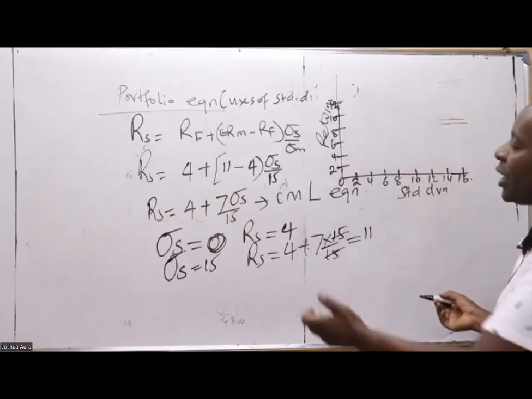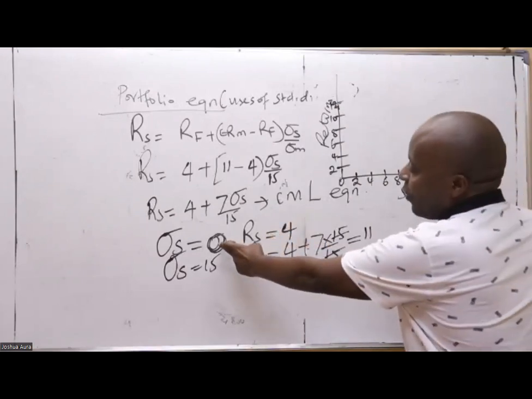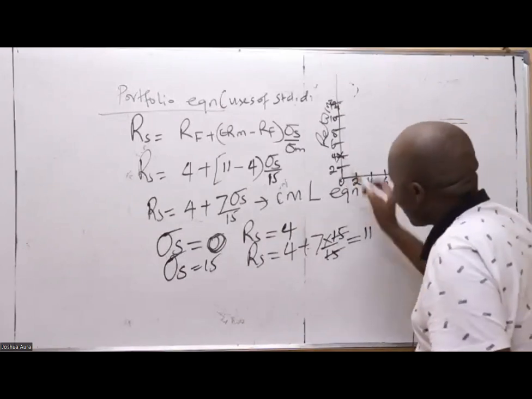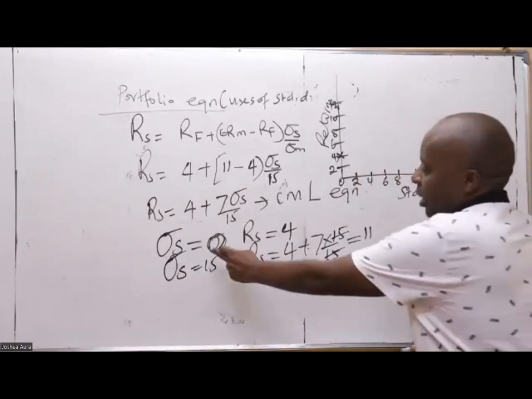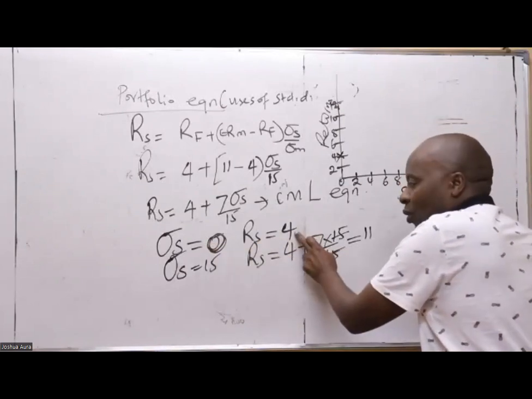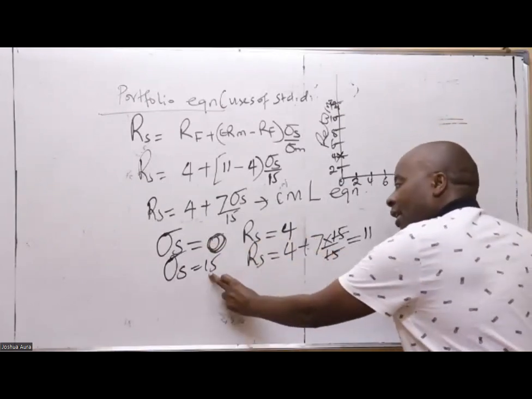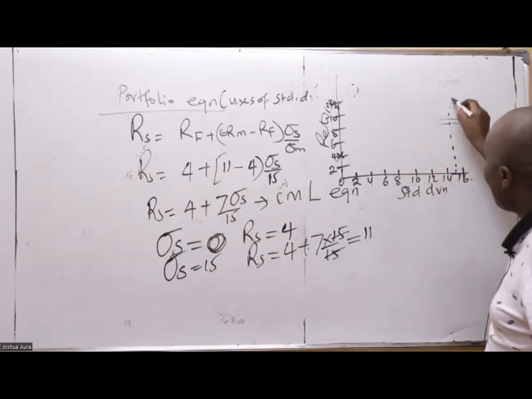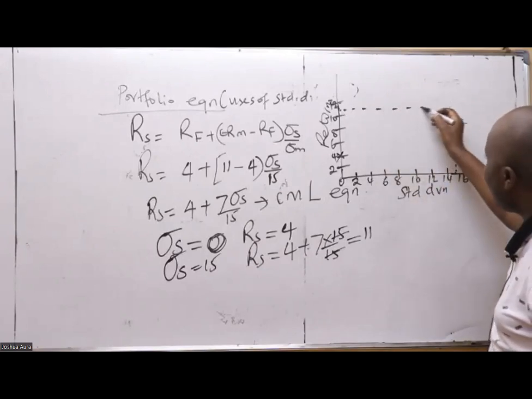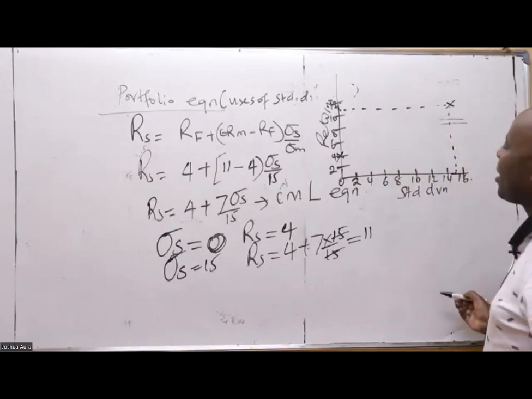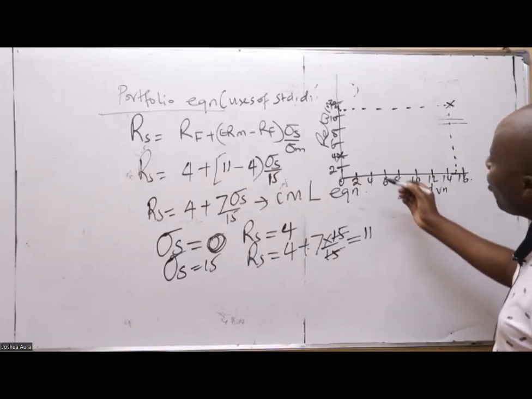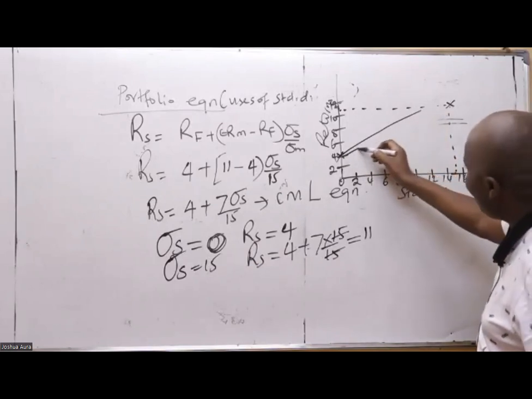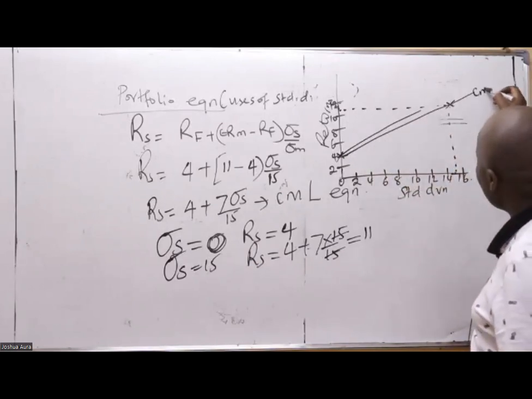So we start with the first point. When the standard deviation is 0, the return is 4. When the standard deviation is 15, the return is 11, so I put this point there. Of course, I only need 2 points to be able to draw this straight line, which I can connect nicely. This is my CML.